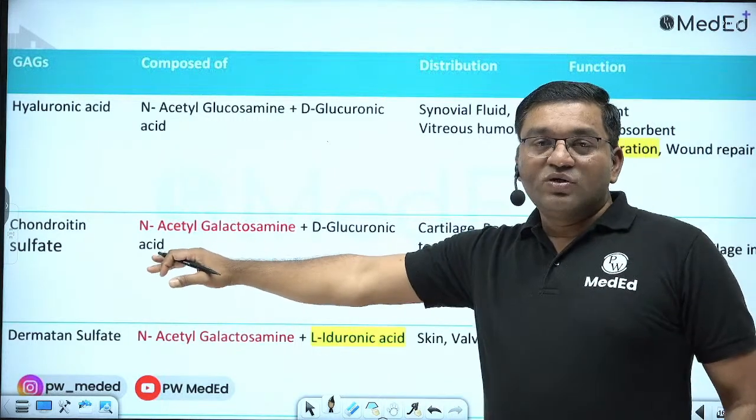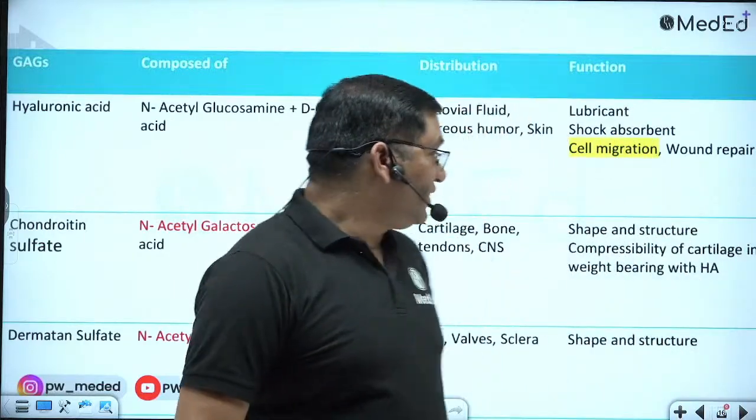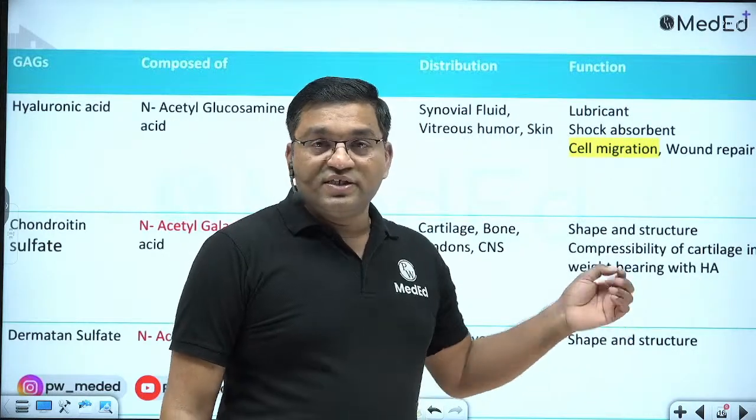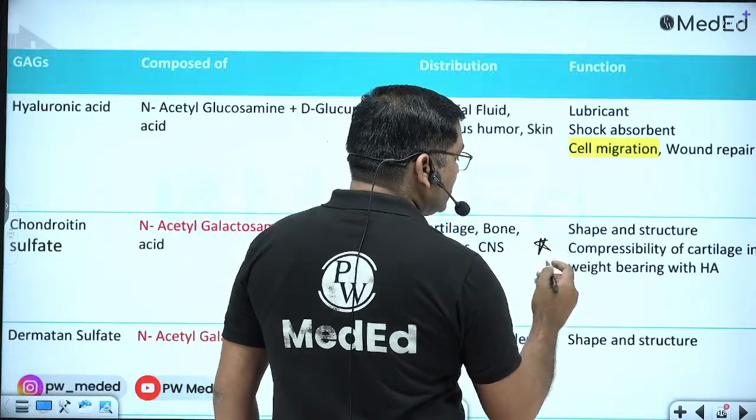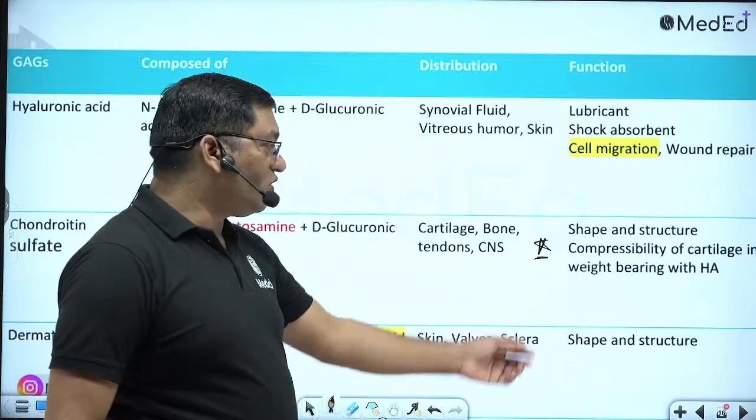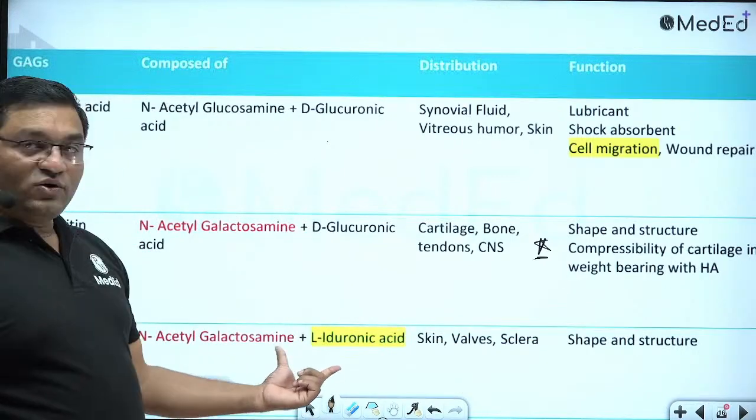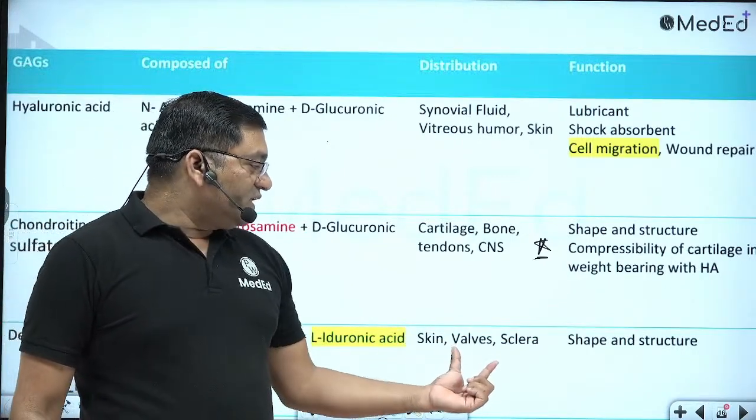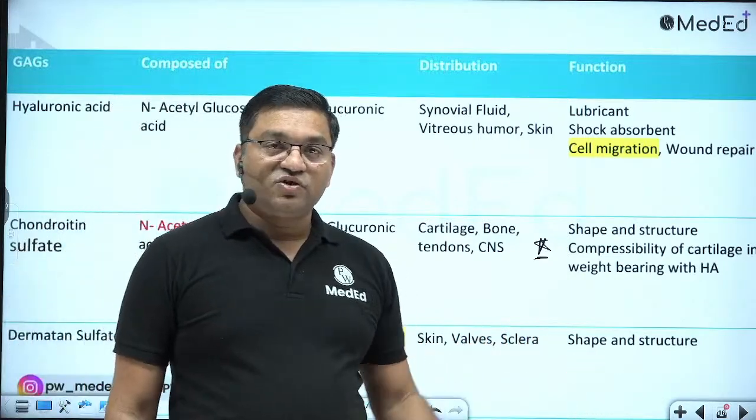Chondroitin sulfate is present in bone, tendon, and cartilage. It is important in maintaining the shape and structure of these tissues, and for compressibility of cartilage in the weight bearing joint along with hyaluronic acid. Then dermatan sulfate contains L-iduronic acid. It is present in skin, blood vessel walls, and sclera, and is important for the shape and structure of these tissues.